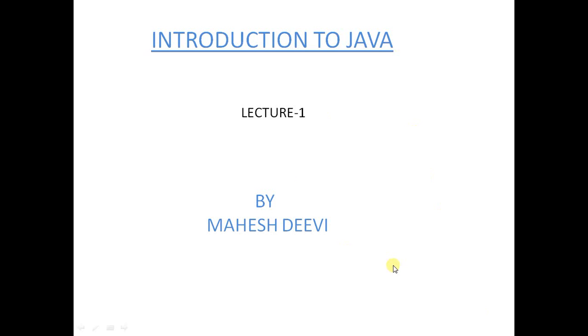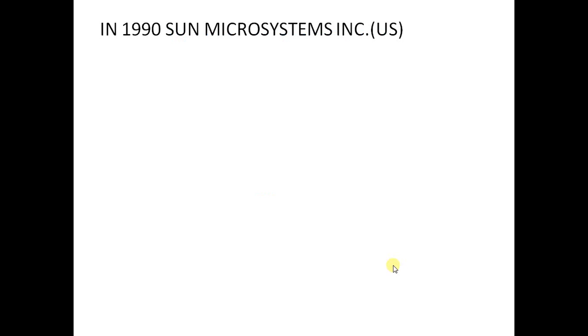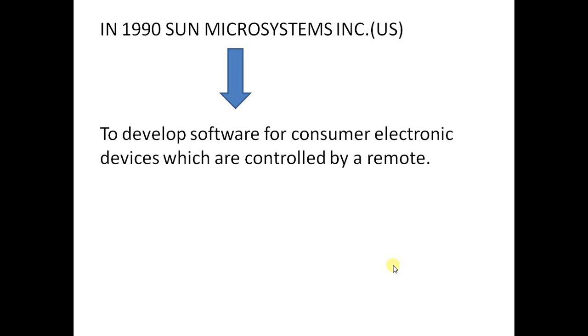Before starting to learn about Java, let us quickly go through the introduction and how the language originated. First of all, in the year 1990, Sun Microsystems, which is situated in the US, got a project to develop software for consumer electronic devices which are controlled by a remote.